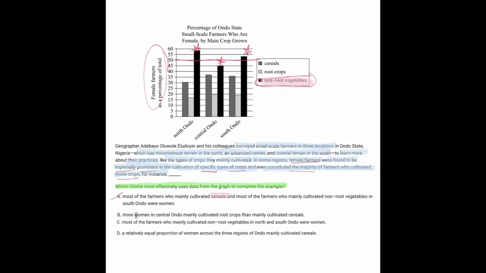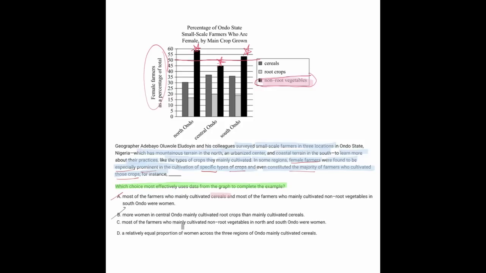B, more women in Central Ondo mainly cultivated root crops than mainly cultivated cereals. That may or may not be true, but we're looking to find out that women were especially prominent. In other words, more women than men. So that statement there doesn't do anything to support that claim.